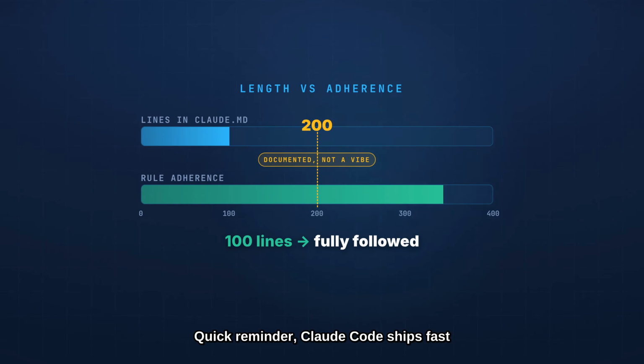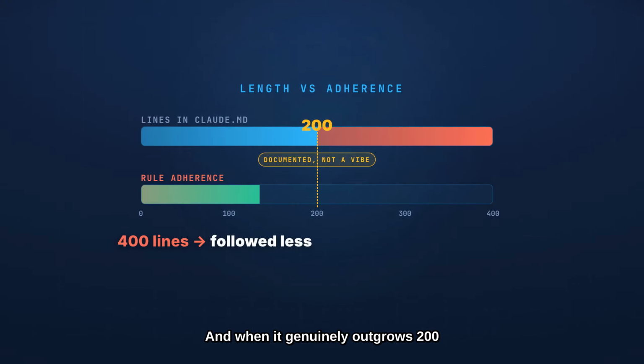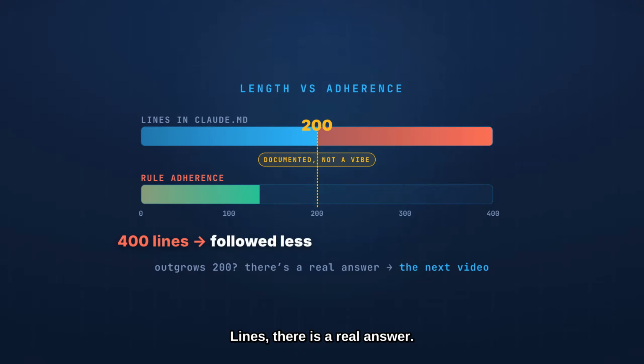Quick reminder, Claude Code ships fast, so always check the current docs. But that 200 line target has been rock solid. So bigger is not better. A tight 100 line file beats a rambling 400 line one every time. And when it genuinely outgrows 200 lines, there is a real answer. That is the next video.